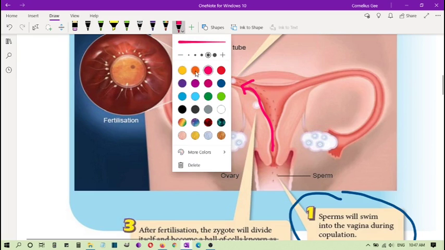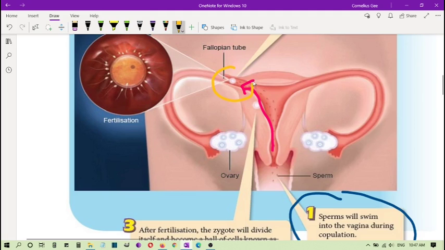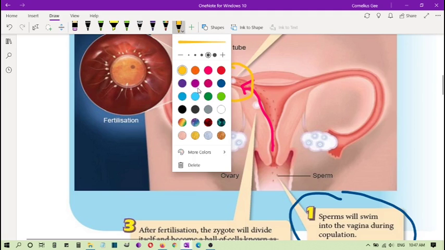Let me change the color first. Okay, you can see there's an ovum here. Not a good color, sorry.